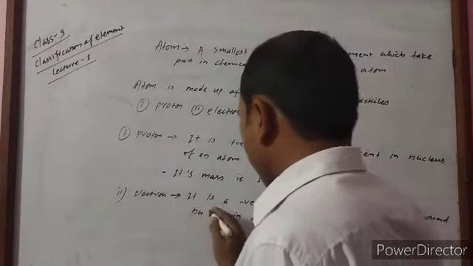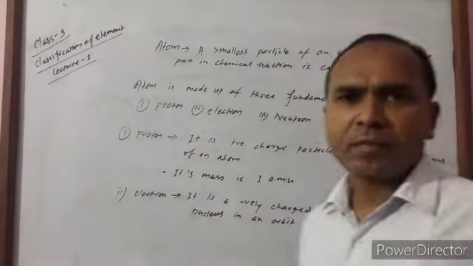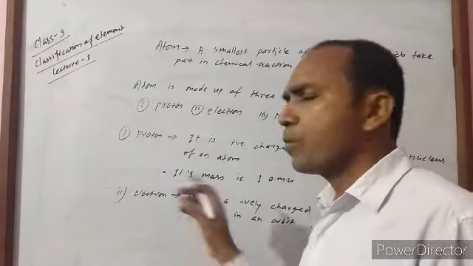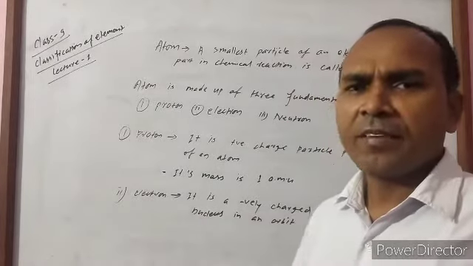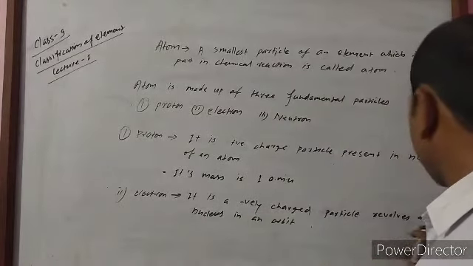It means the electron is not present in the nucleus. It revolves around the nucleus in a fixed orbit.